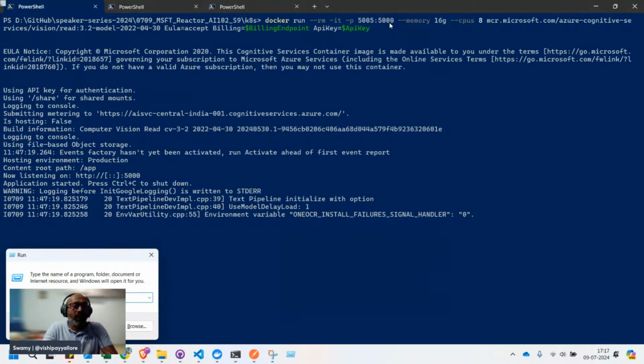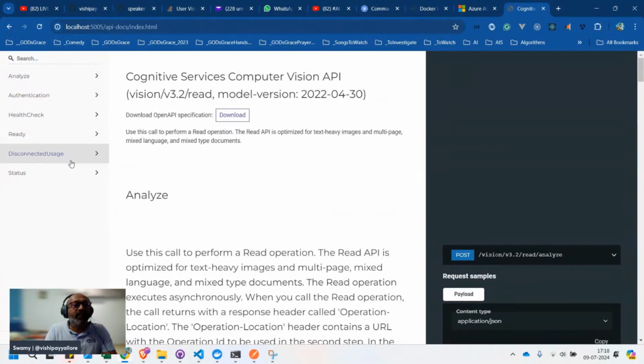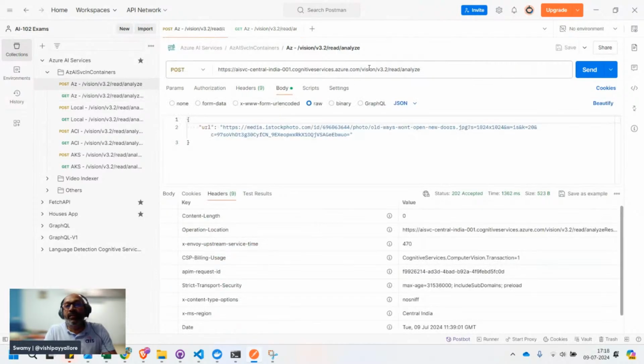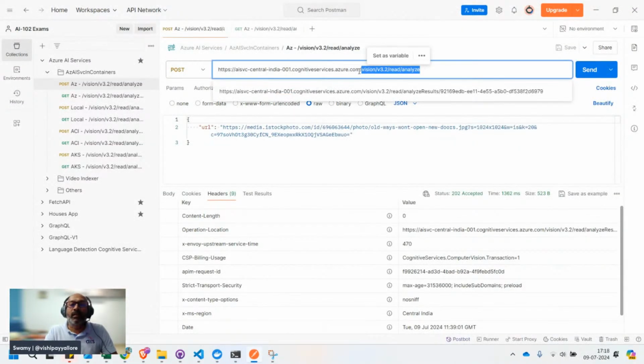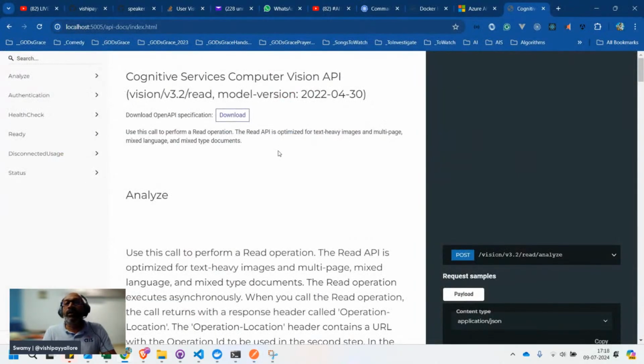Now if I go and look at 5005, it's showing the Azure Cognitive Services Swagger itself. I click that, and it clearly specifies everything: authentication and analyze. And you can see the vision endpoint. You can correlate this with the Azure service, whatever we hit: Vision version 3.2, read, analyze. It's the same endpoint, except for the FQDN. Instead of hitting the Azure service, we are hitting the local container. That's the only difference here.